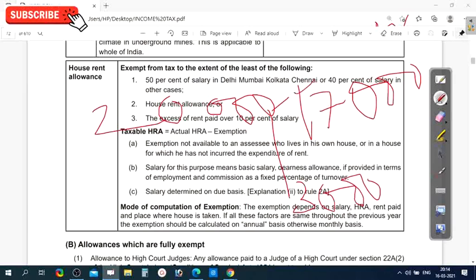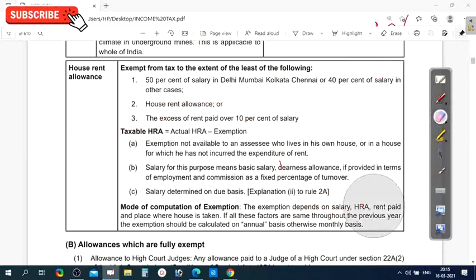This is partly exempted and partly taxable. This is the process by which the assessee has to calculate the tax. Partly exempted allowances.